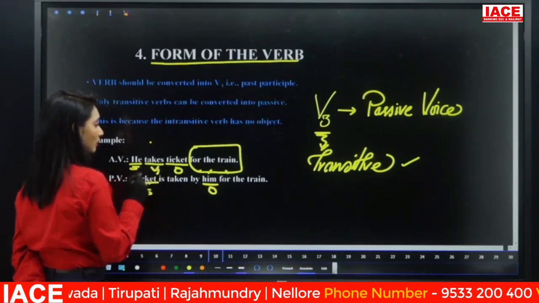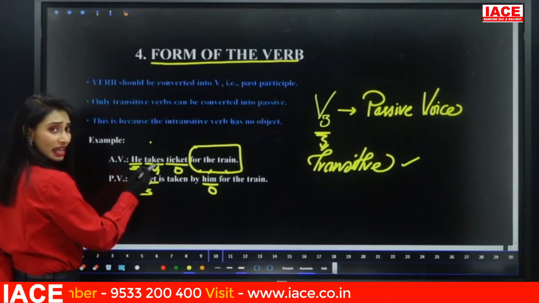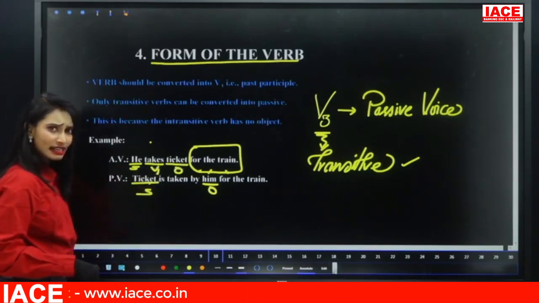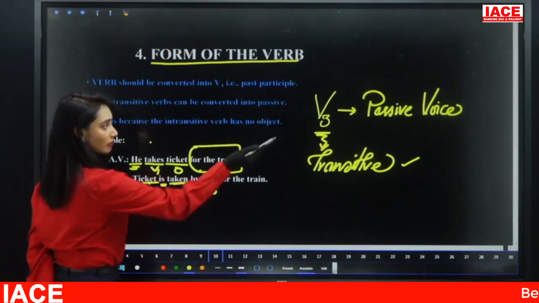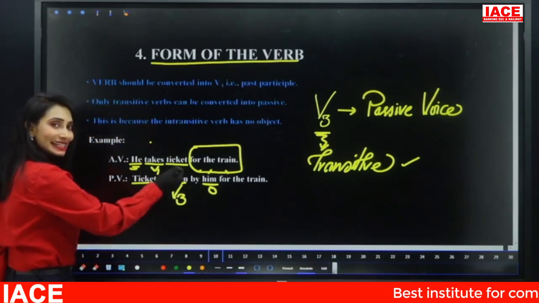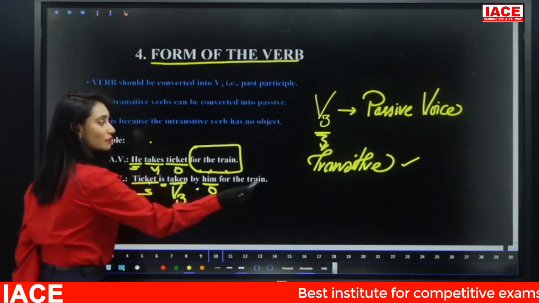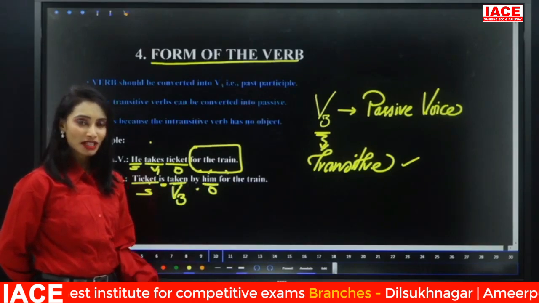V1 means what is the be form? Is, am, are. Now here we have ticket. Ticket is singular or plural? Singular. So is. Verb should be always in V3. So, "Ticket is taken by him for the train" is the conversion. I hope the fourth step is clear.